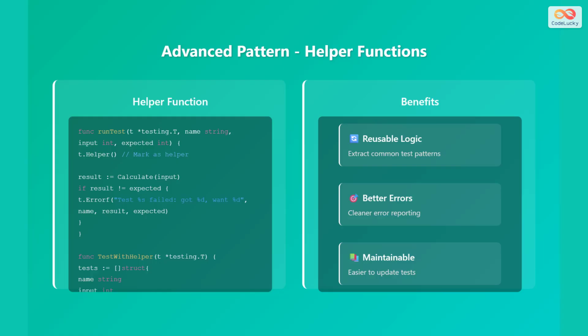The test with helper function sets up a table of test cases. It then iterates through the test cases, calling the runTest helper function for each case. Benefits are reusable logic, better errors, and maintainability.